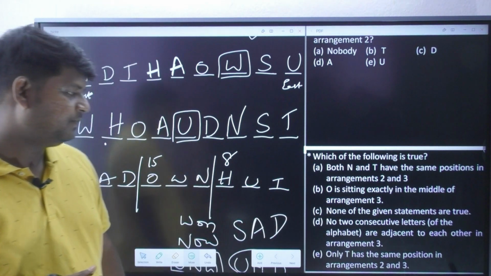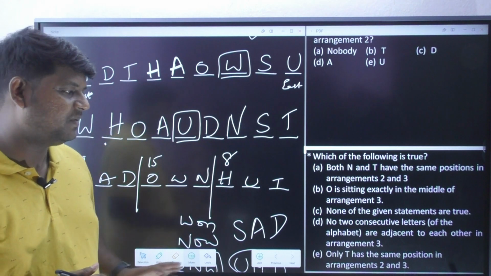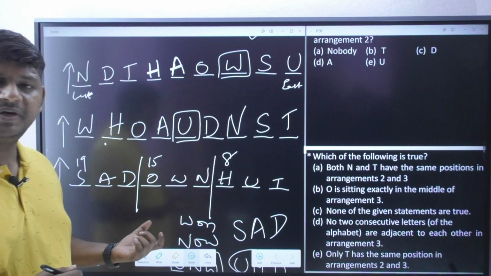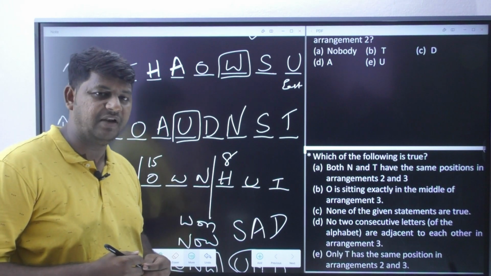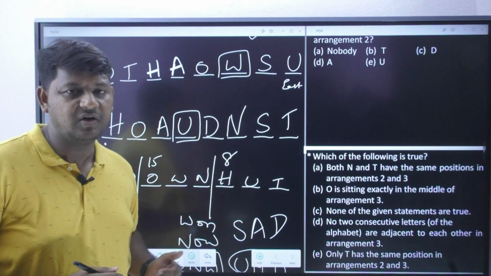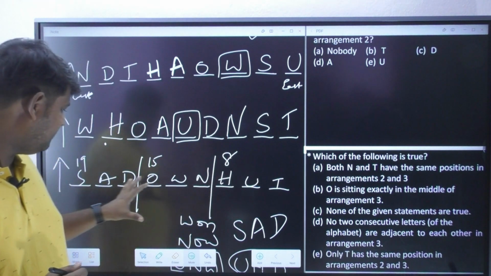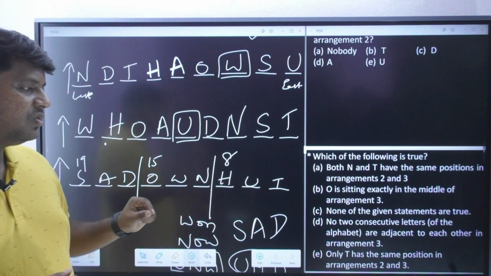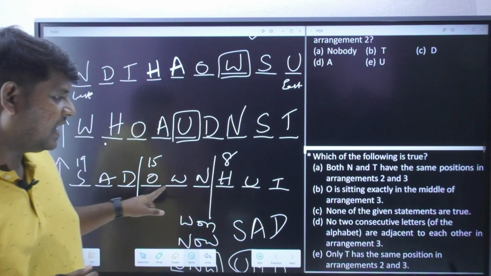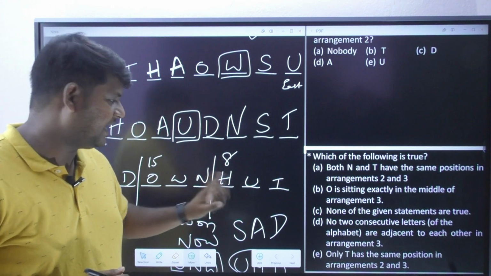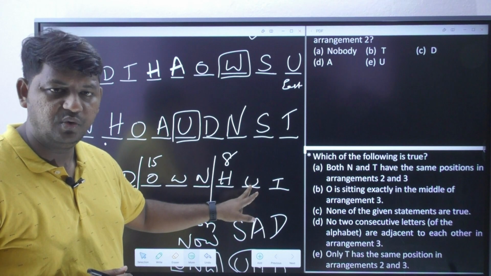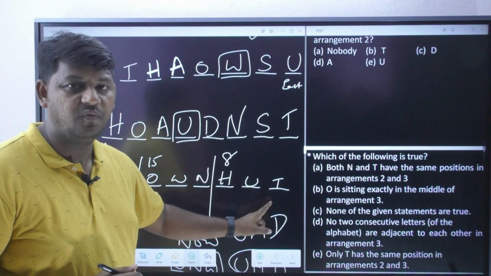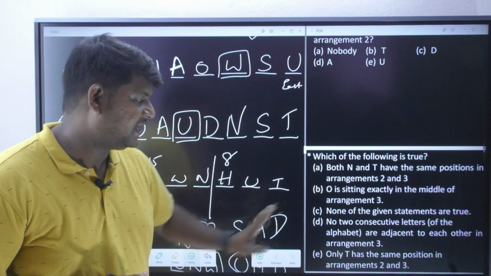Okay, let's move forward. No two consecutive letters of the alphabet are adjacent to each other in arrangement 3. What do you mean by consecutive alphabets? For example, N and O are consecutive in English. Do you see that here? That is what he is asking. T and U are consecutive alphabets in English, but they are seated adjacent here, so this is definitely wrong.